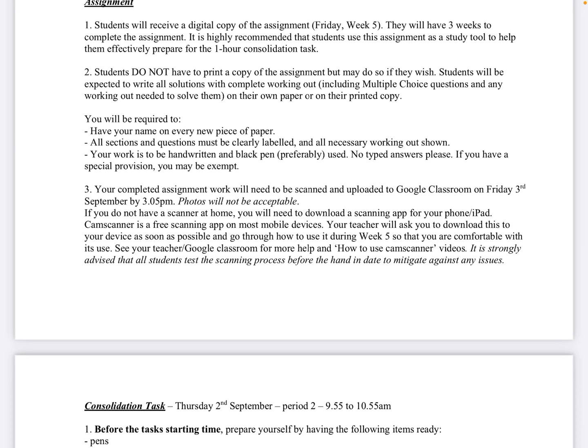Students will be expected to write all solutions with complete working out, including any working out for your multiple choice questions, on your own paper. If you want to print out a copy, you can just do it straight on there. There's plenty of room for you to do that there as well.